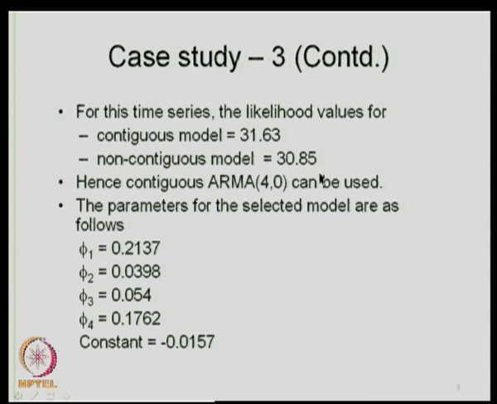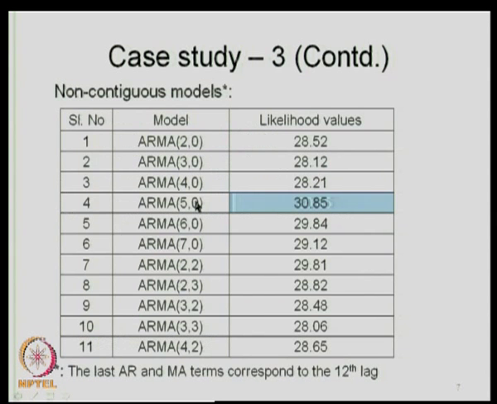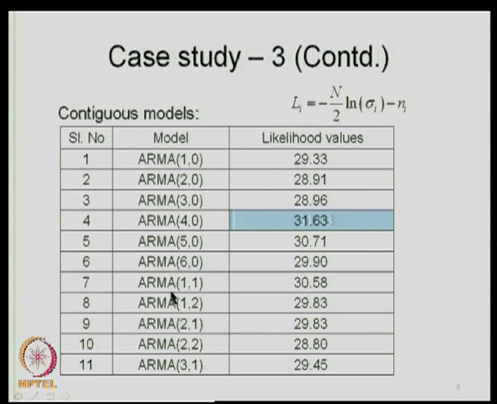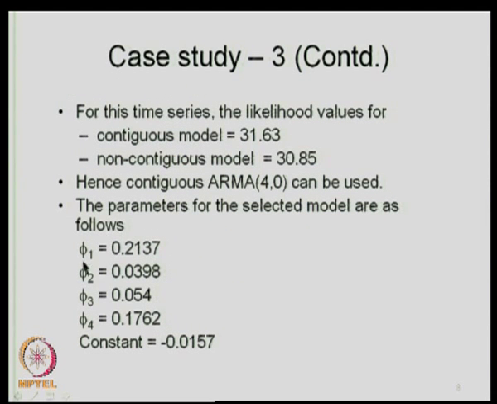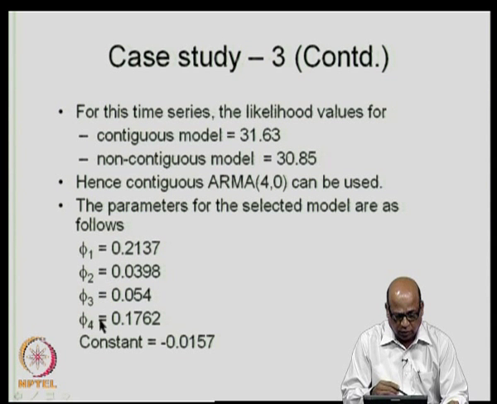Now, another minor point here: when we did all this exercise, the parameters of these models would have been estimated. So, finally, for the chosen model, we give you the parameters phi 1, phi 2, phi 3, phi 4. This is the ARMA 4,0 model. It is also typically written as AR 4. When the MA term is absent, we simply write it as an AR 4 model, and this is a constant term.